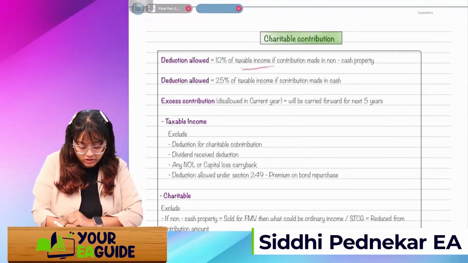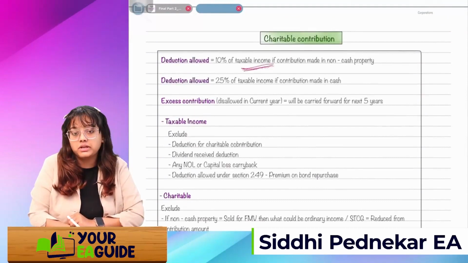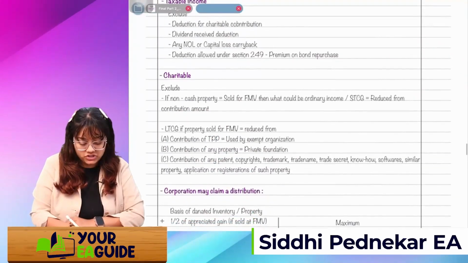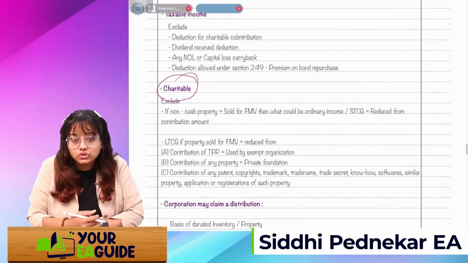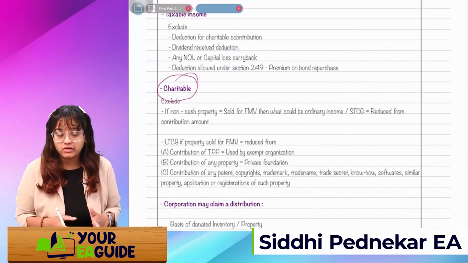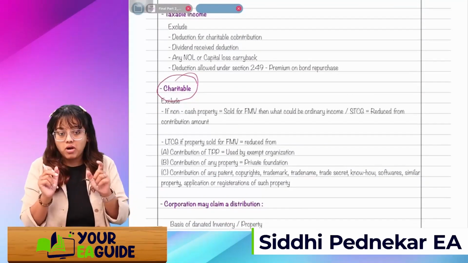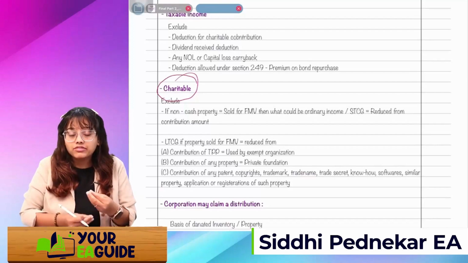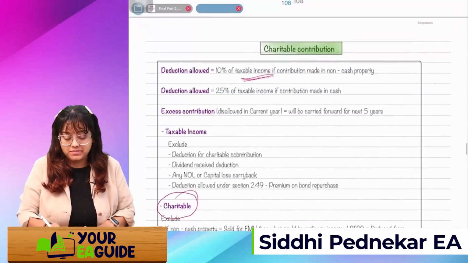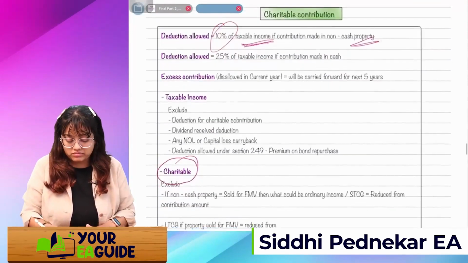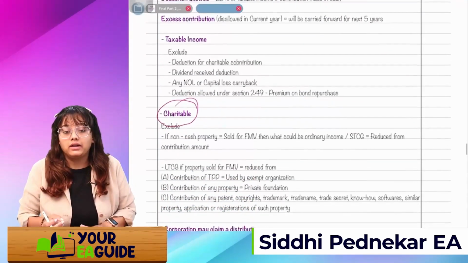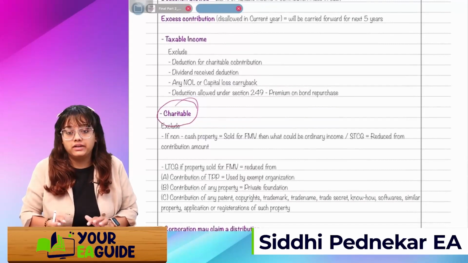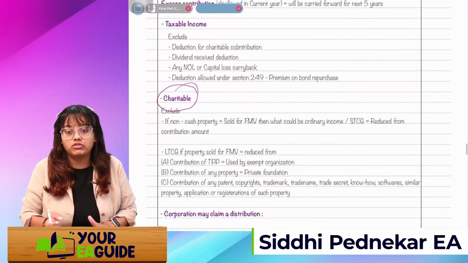We have seen what is taxable income, right? Now we have to see what is charitable contribution. Charitable contribution will exclude if, now remember this thing, this is a bit complex line written over here. If it's a non-cash property, I'm talking about the 10% deduction. If it's a non-cash property and if we sell it for FMV, then what will be the ordinary income?